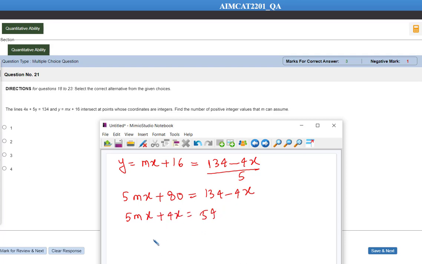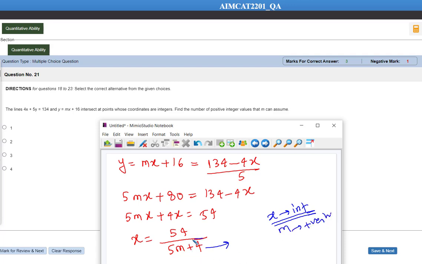So we need to find the value of m. Now we cannot take m common, but x is common, so we need to take x common. So x is going to be 54 divided by 5m plus 4. From this we can say that 5m plus 4 has to be a factor of 54. Let me read this question again. The intersection points are integers, meaning x has to be an integer, and m is also a positive integer.